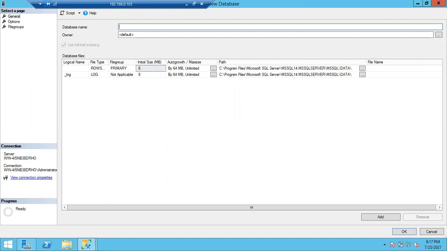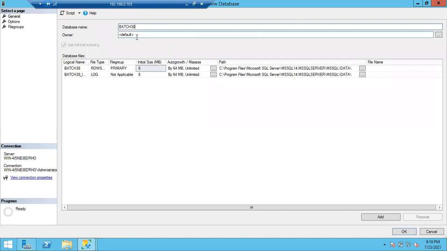I'll create a batch 38 database. Batch 38, this is my database name. Every object will have owners. A database will have database owners. We also have jobs, and I'll tell you, jobs means SQL Server jobs, not RDBMS jobs. There is a concept of jobs in SQL Server. Jobs will have job owners. Every object in SQL Server will have its own owner.